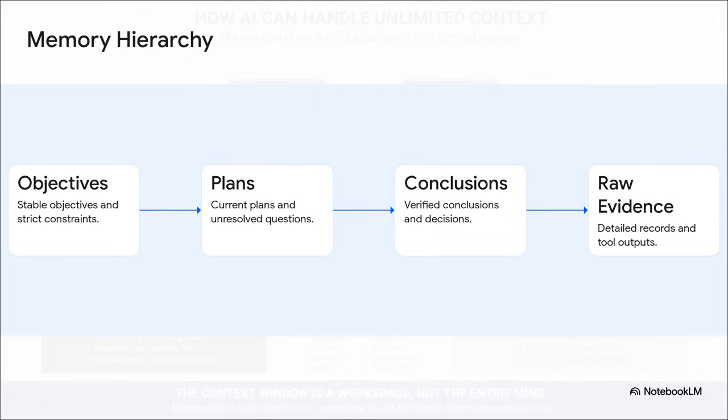evidence and detailed records. A smart agent isn't dragging its entire life story into every single prompt. Instead, it rebuilds the relevant state by moving through these layers based on exactly what the current task needs. It's how you grab exactly what you need, exactly when you need it, with zero overwhelm.